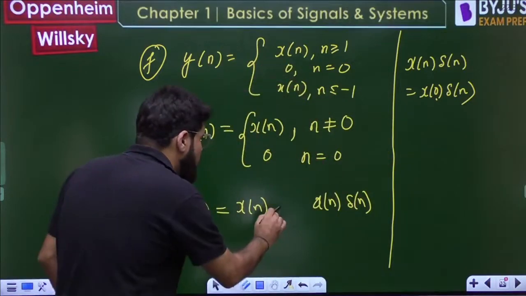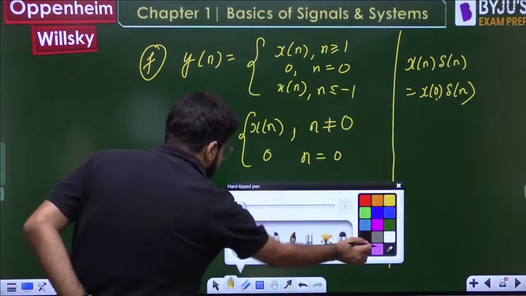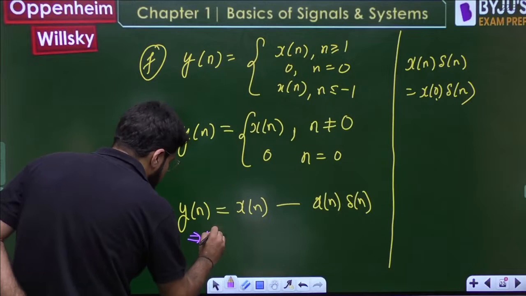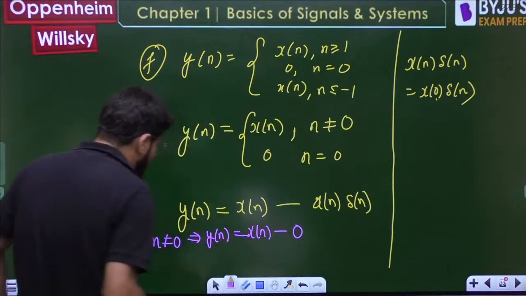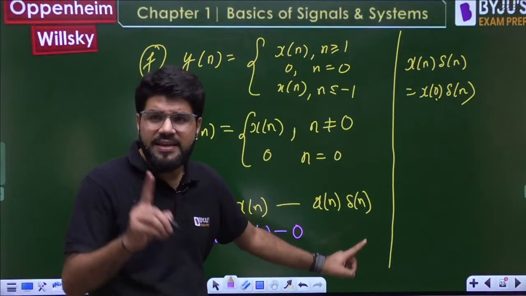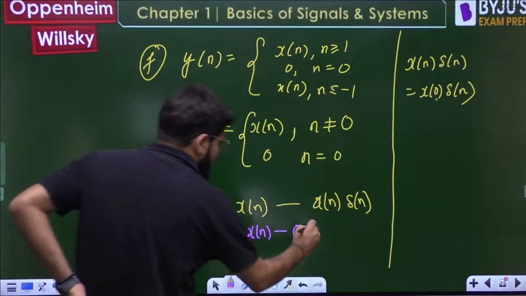Now I want to subtract these two. See, automatically what will happen? If n is not equal to 0, yn is equal to xn minus 0, because for any value of time not equal to 0, the impulse will not exist. This delta n is only at the origin. So delta n will be 0, and yn equals xn.